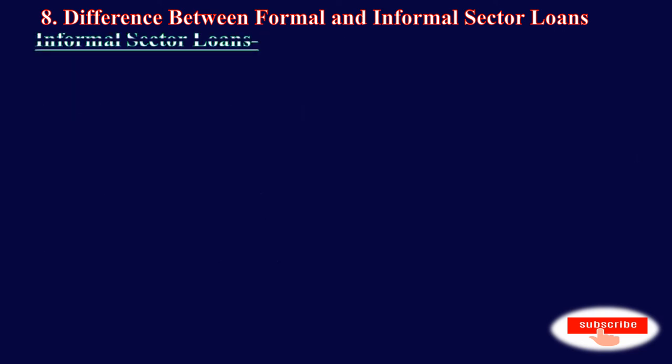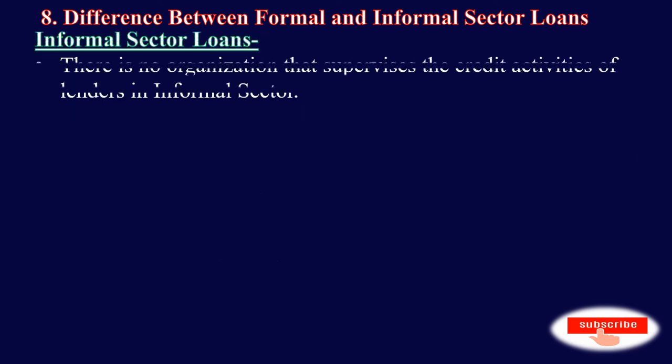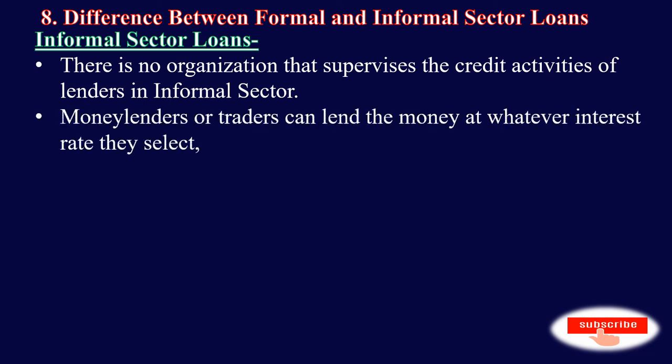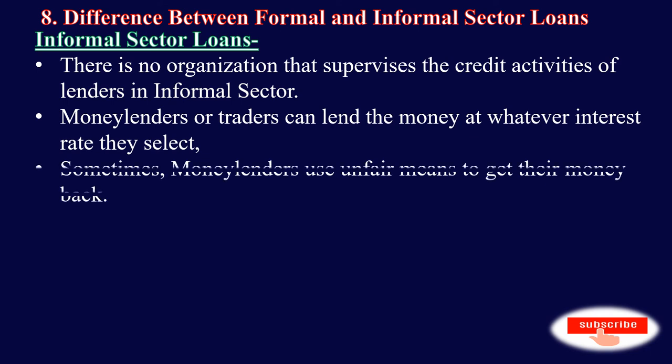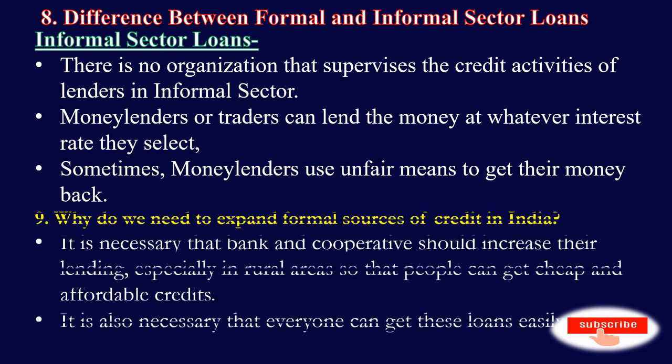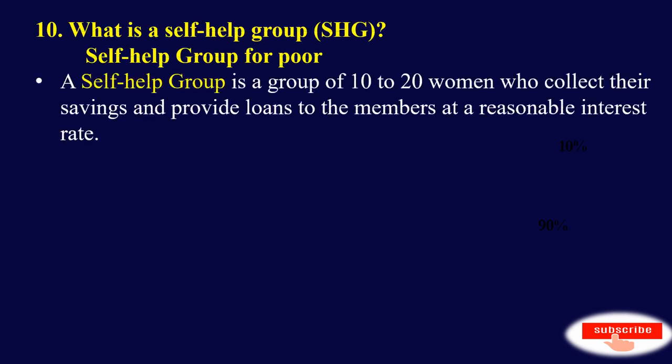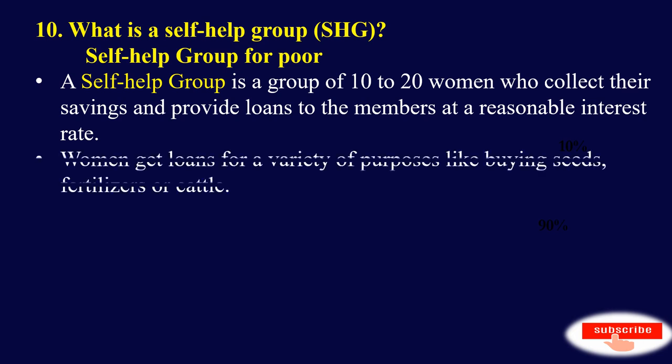And in the informal sector, there is no organization that supervises the credit activities of lenders. Money lenders or traders can lend the money at whatever interest rate they select. Sometimes lenders use unfair means to get their money back. Thus, it is necessary that banks and cooperatives should increase their lending, especially in rural areas of India, so that people can get cheap and affordable credit. Self-help group for the poor. A self-help group is a group of 10 to 20 women who collect their savings and provide loans to the members at a reasonable interest rate.